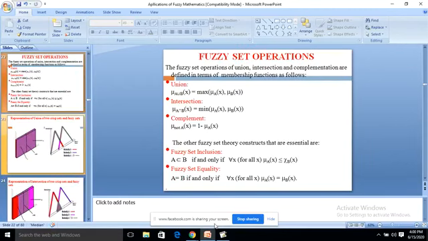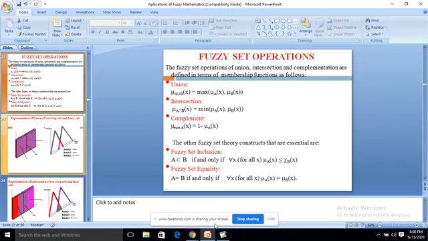In the case of fuzzy sets, the fuzzy set operations of union, intersection and complementation are defined in terms of membership functions as follows. Union: mu A union B of x is equal to the maximum of mu A of x, comma, mu B of x. Intersection means minimum.